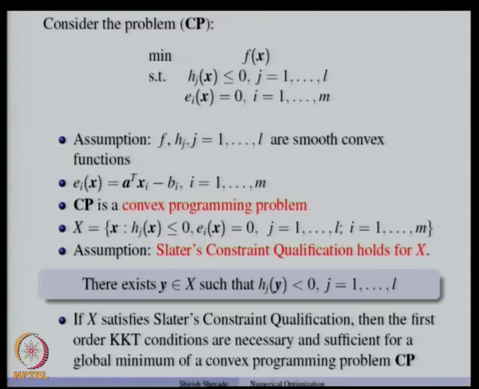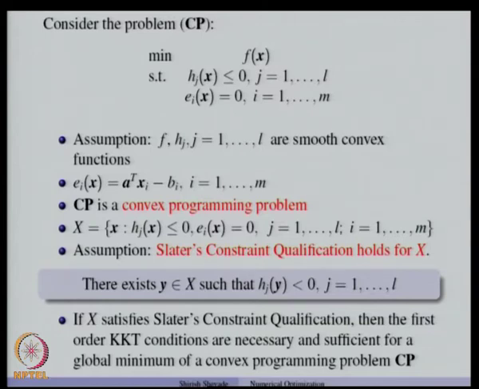So, it is just to make sure that h_j(y) is less than 0 for all j, then that means that there exists a point which is in the interior of the set, and we can say that Slater's constraint qualification holds. So, if Slater's constraint qualification holds, then the first order KKT conditions are necessary and sufficient for a global minimum of a convex programming problem.